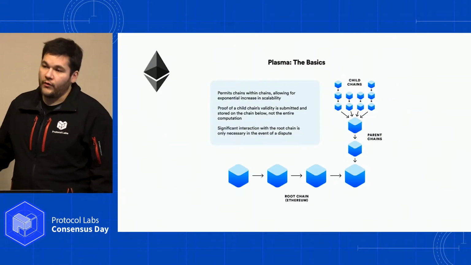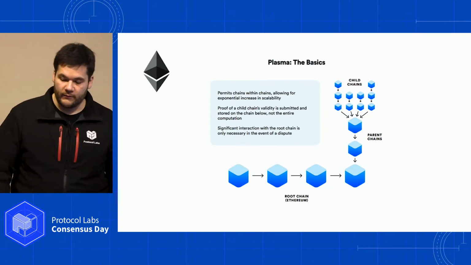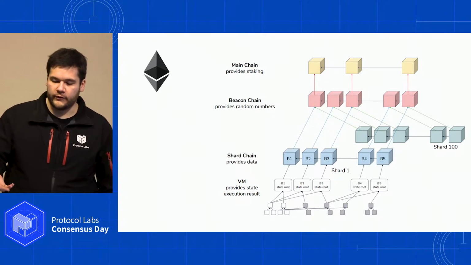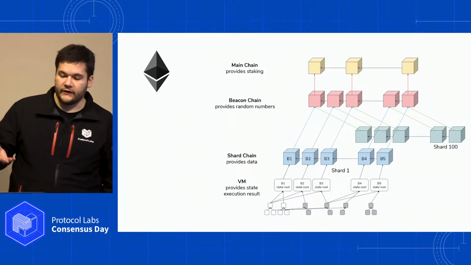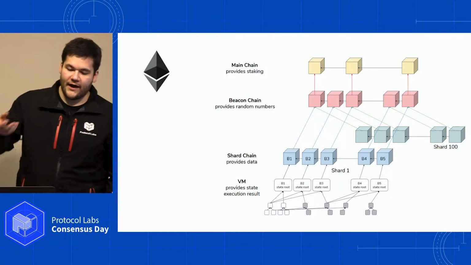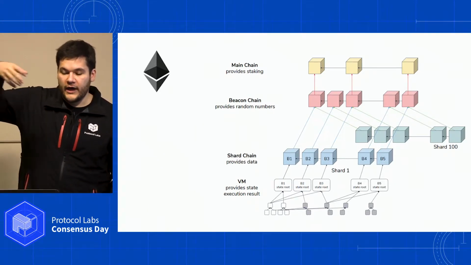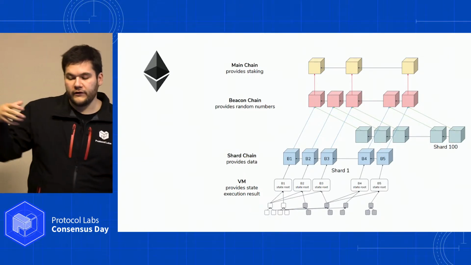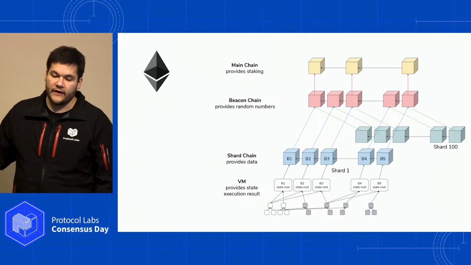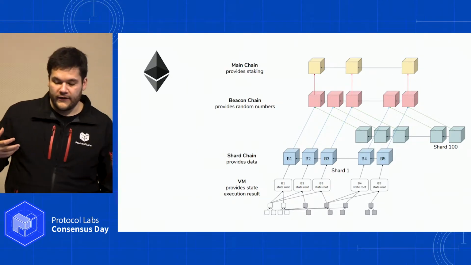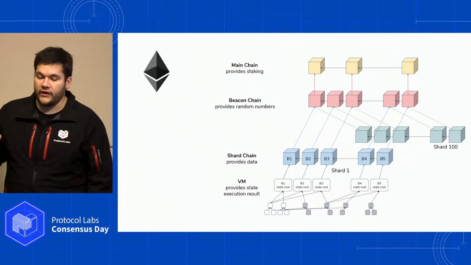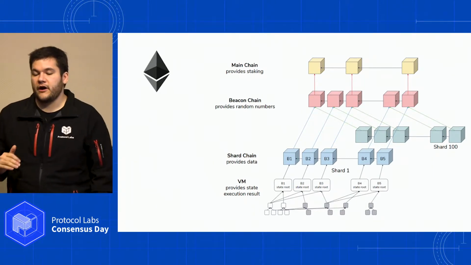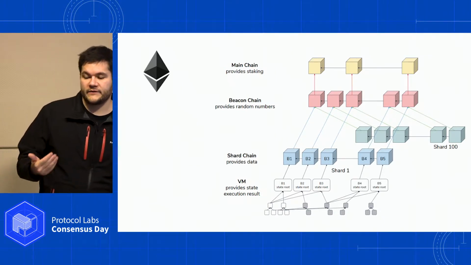And the blockchain systems are already starting to do this. We've heard about Plasma. We've heard about the ETH 2.0 set of chains and sharding. This is a structure where they have a main chain at the top that does staking, a beacon chain that handles all the randomness, then I think on the order of hundreds of shards that separate the state, and the smart contracts would live within one of those shards and operate there. Now, I think in this case, all of these shards are global, so they would probably be running at the same speed.